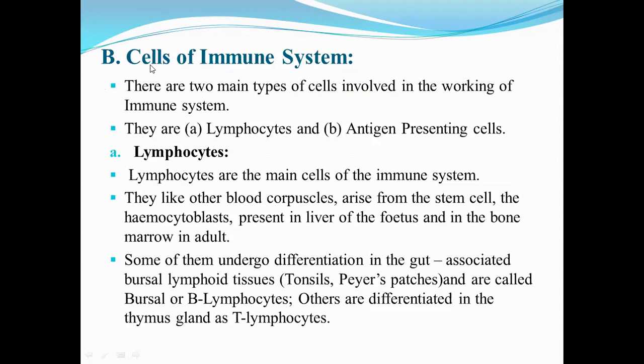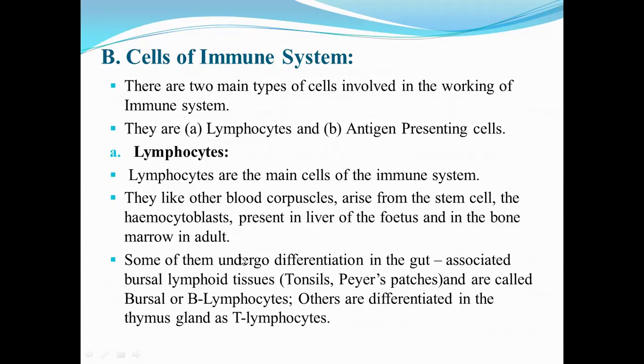Next part, that is the cells of the immune system. There are two main types of cells involved in the working of the immune system. They are first lymphocytes and second antigen presenting cells. Lymphocytes. Lymphocytes are the main cells of the immune system. They, like other blood corpuscles, arise from the stem cell, the hemocytoblast, present in the liver of the fetus and in the bone marrow in adults.